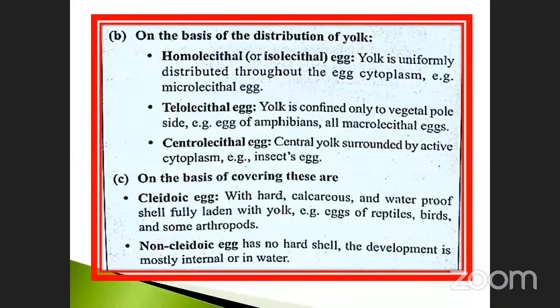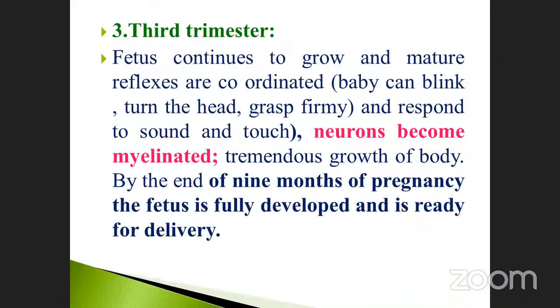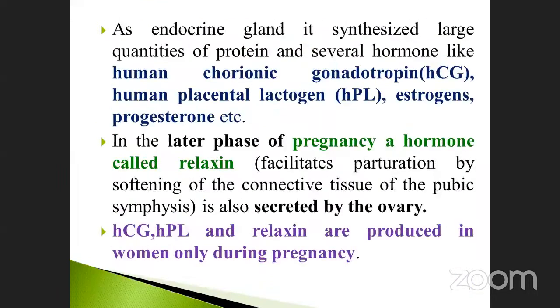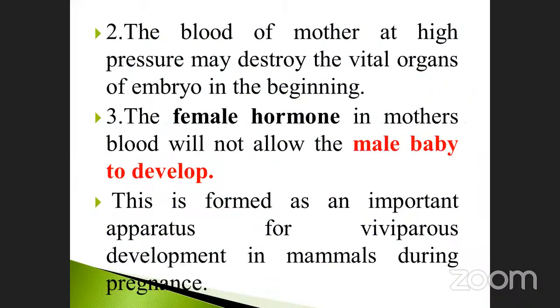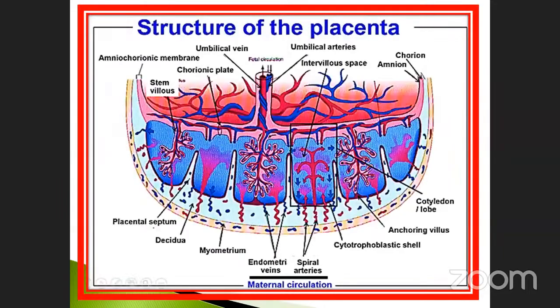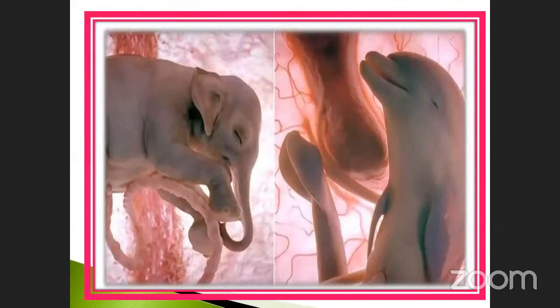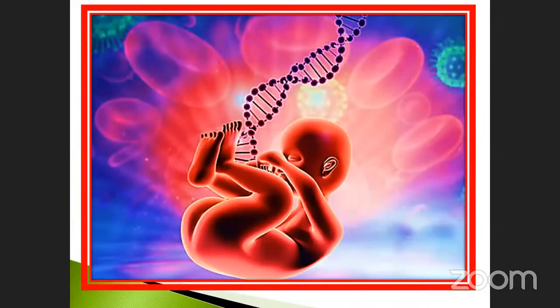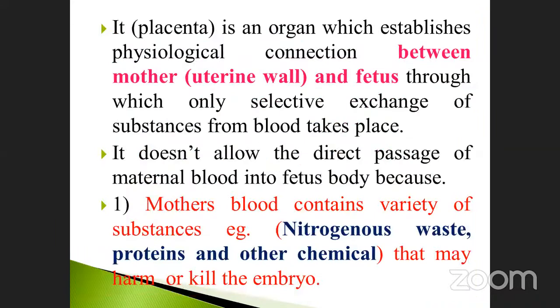Do you have any doubt in this area? Today we have discussed the placenta. What are the layers present in it? And what are the placental hormones? What other hormones are also involved? What are the female hormones? Very, very important. We already discussed those things. Next is the placental membrane, the umbilical cord, and how the uterine wall is present in it.